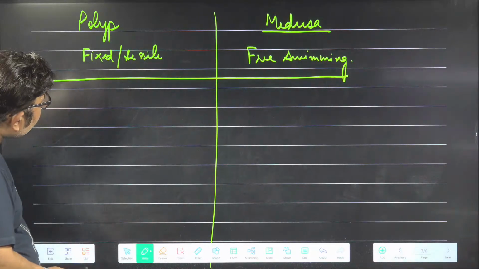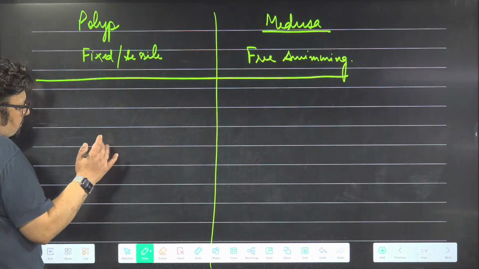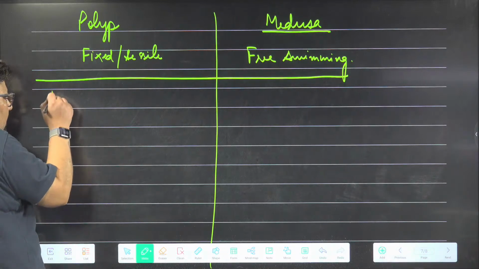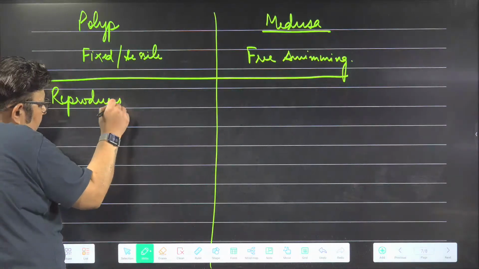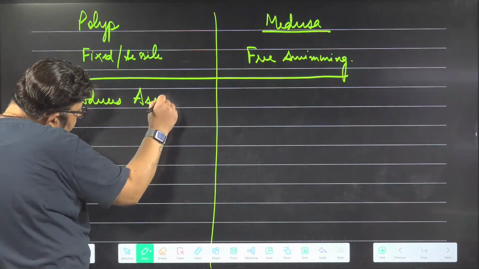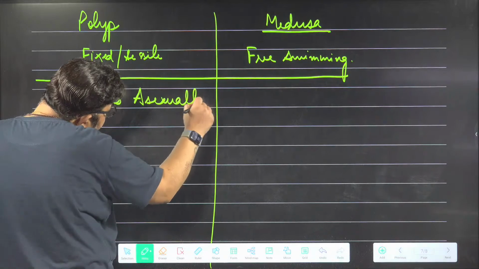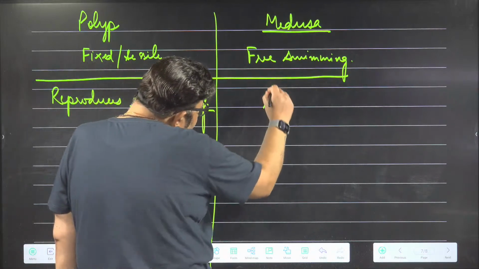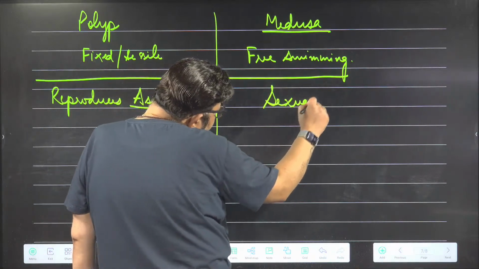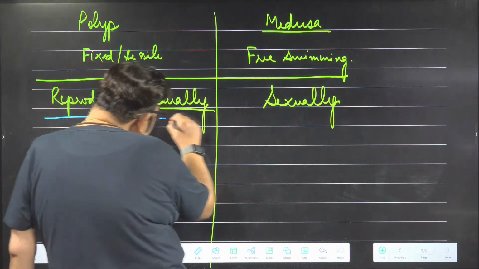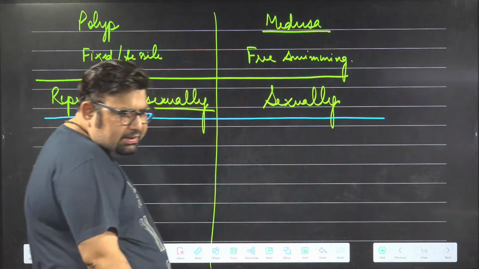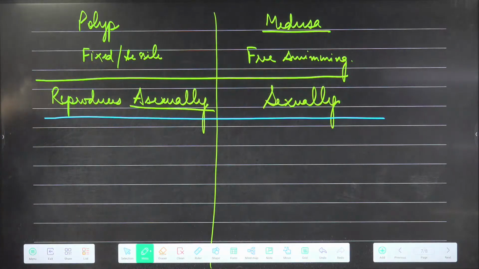Point number two, the difference is that polyp reproduces asexually, whereas medusa reproduces sexually.